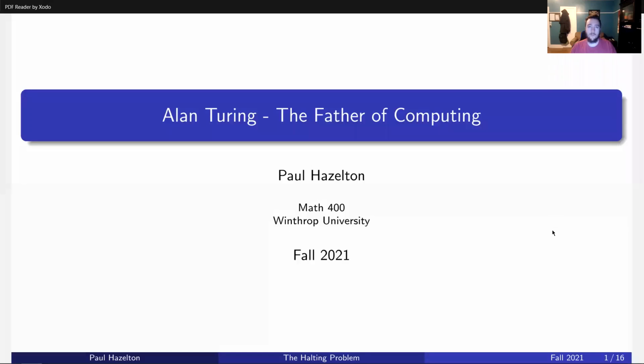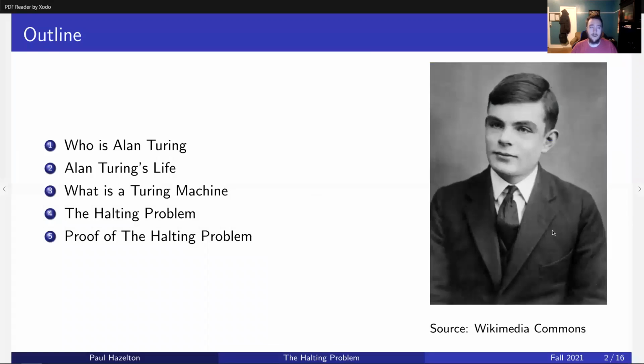Hello, everyone. My name is Paul Hazelton, and today I'm going to tell you about Alan Turing, who is widely known as the father of computing. So, brief outline of where we're headed. First of all, this is a picture of Alan Turing when he was just 16 years old.